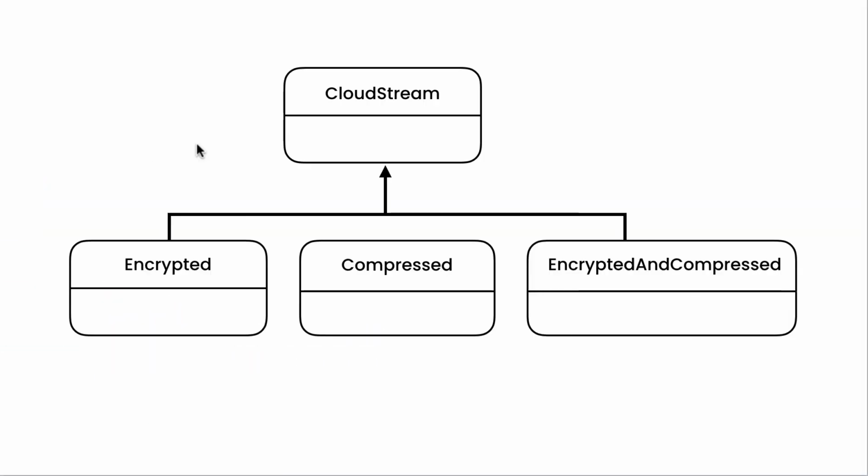All right, here's our current structure where we're using inheritance to support various ways of storing data in the cloud. So at the top of our hierarchy, we have this CloudStream class that stores data in plain text in the cloud. And we have 3 subclasses for storing data as encrypted, compressed, or encrypted and compressed. As you can see, this approach is not very flexible.